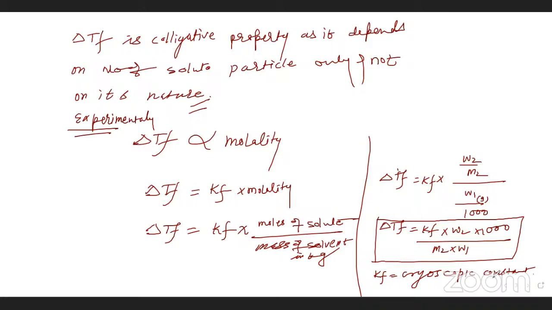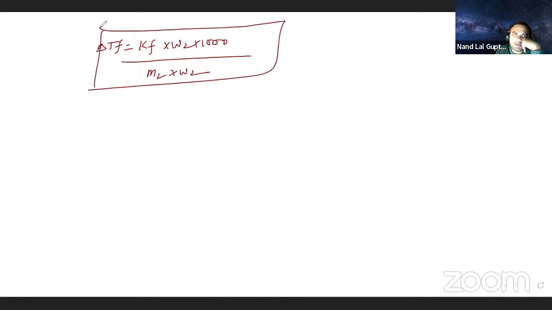So, erasing this one. We have delta TF is equal to KF multiplied by W2 into 1000 divided by M2 into W1. If you are writing each and every one of these, delta TF is the depression in freezing point. This is the depression in freezing point.